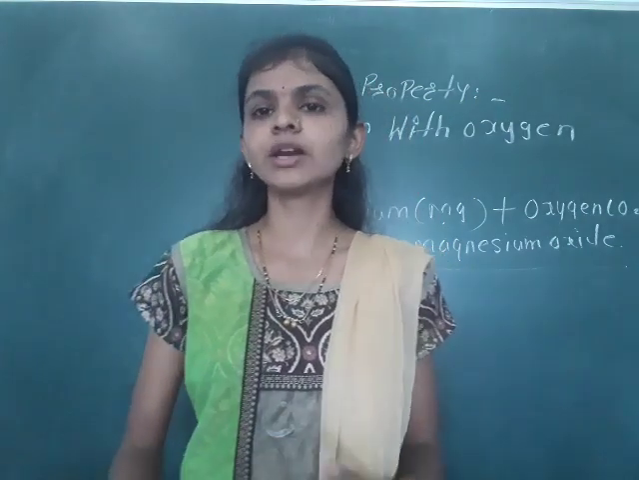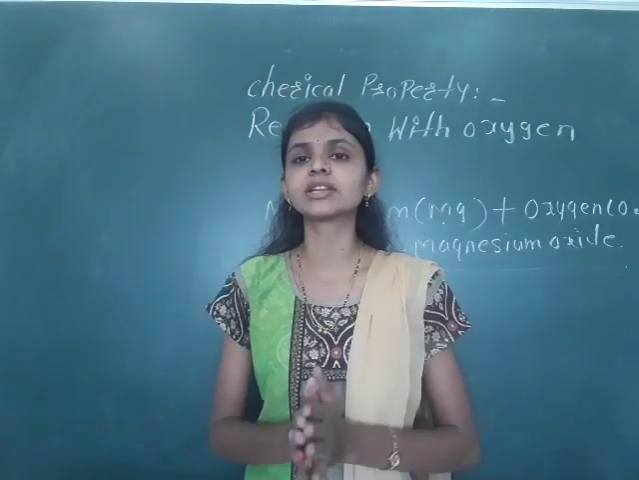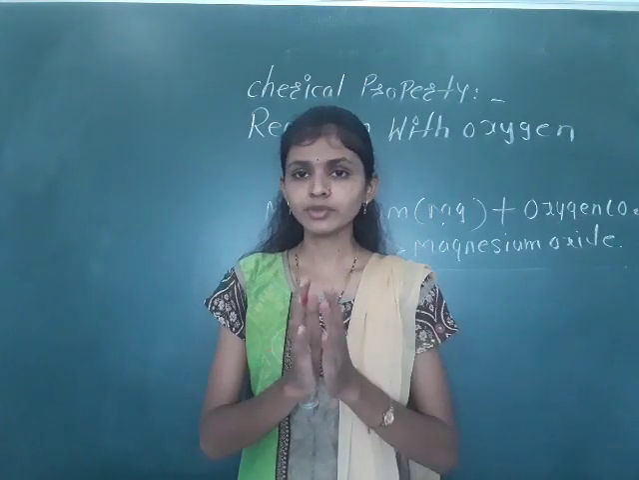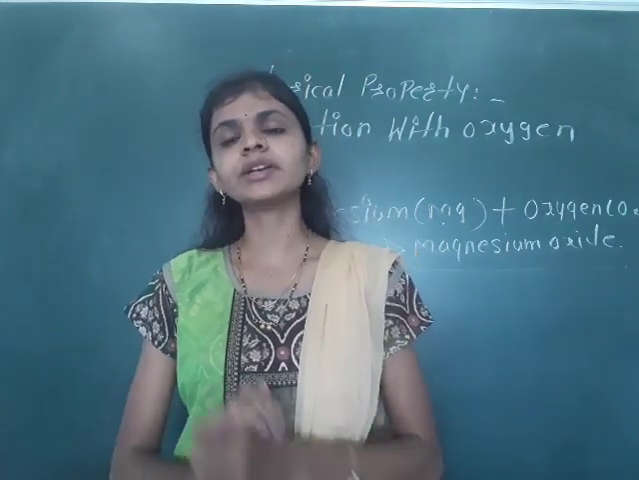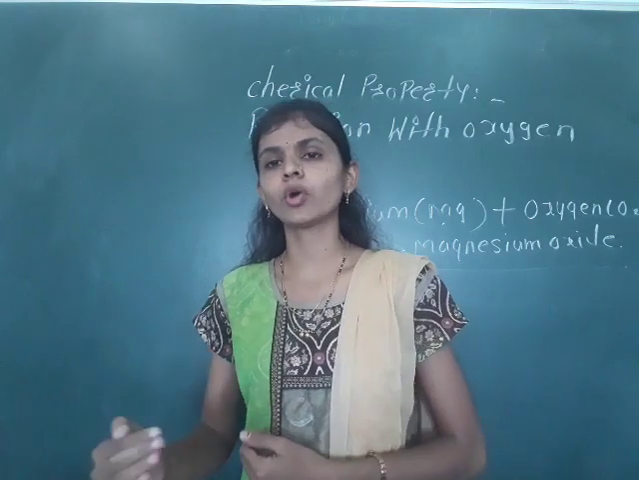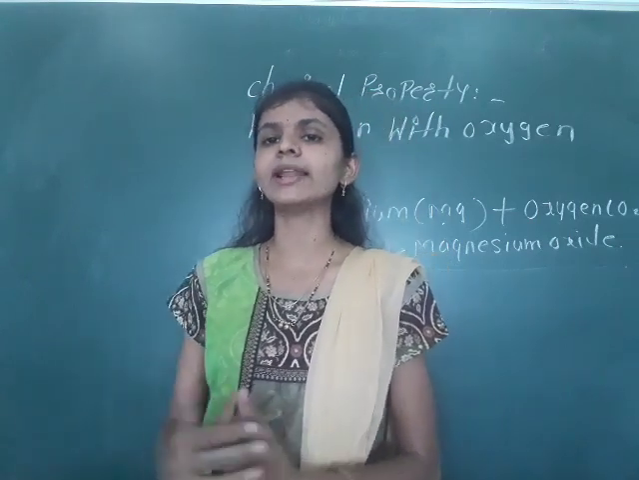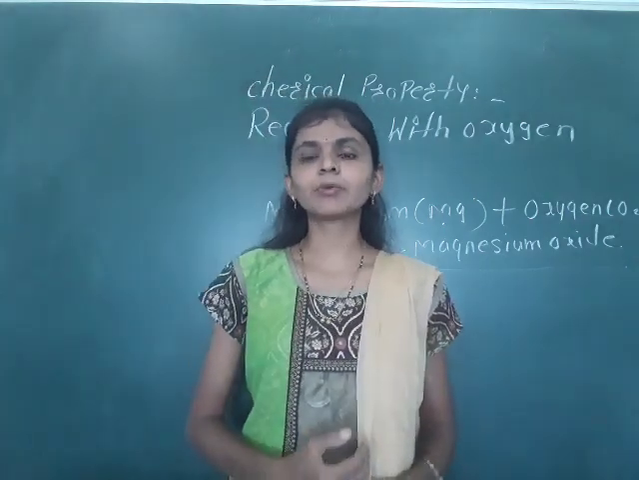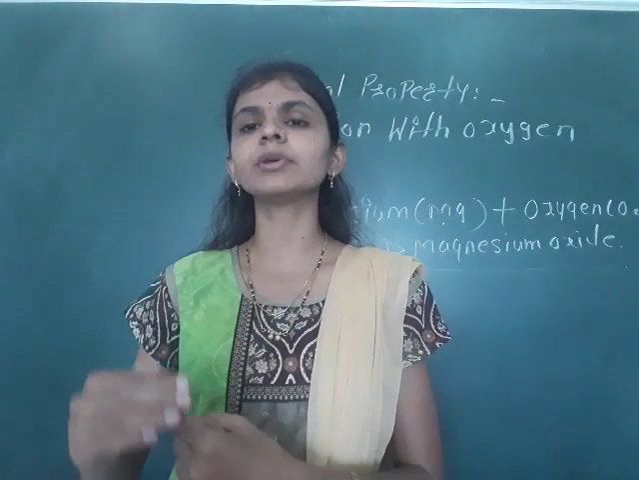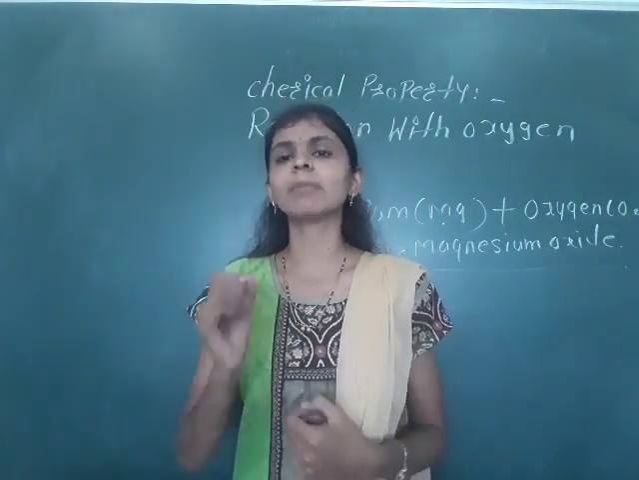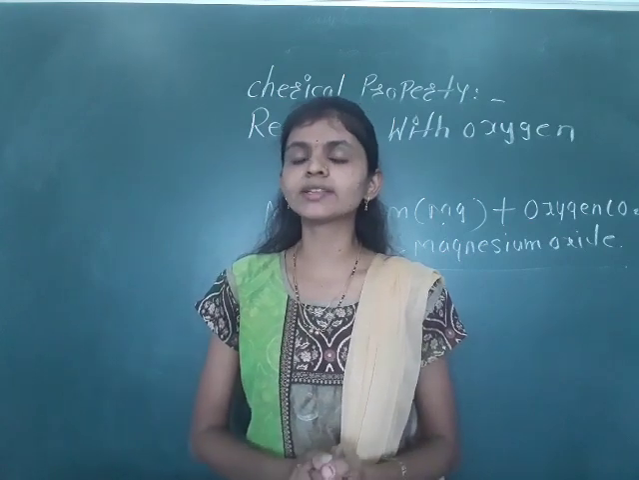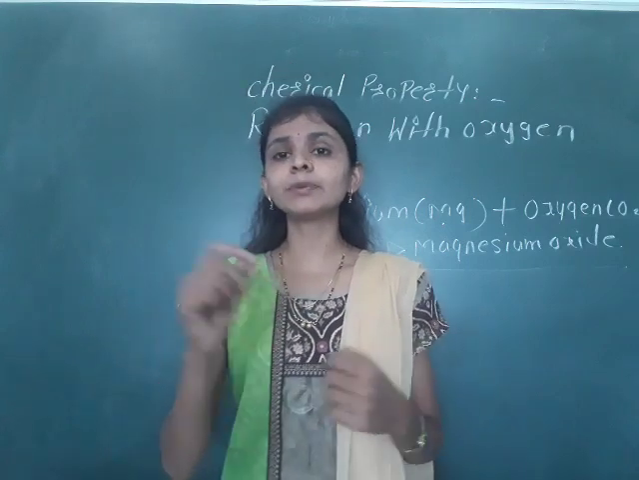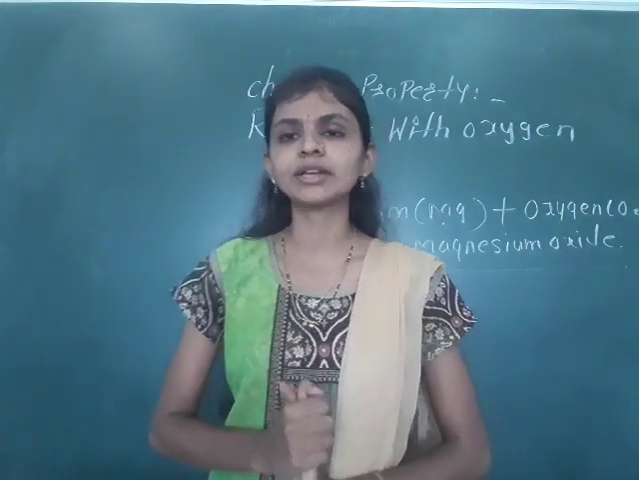So in today's period we learnt about chemical reactions. A chemical property is when elements react with air, moisture, water or another element, and that is known as a chemical reaction or chemical property. First we discussed that metals can react with oxygen to form metal oxides, also known as metallic or basic oxides. Metal plus oxygen gives a metal oxide.